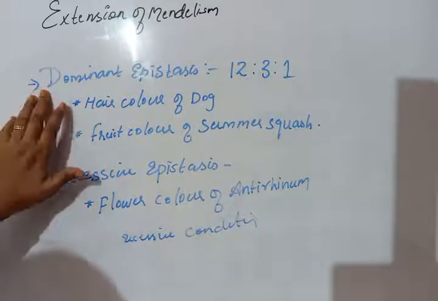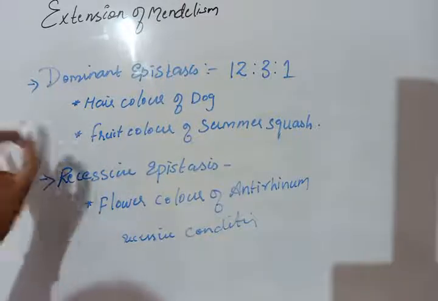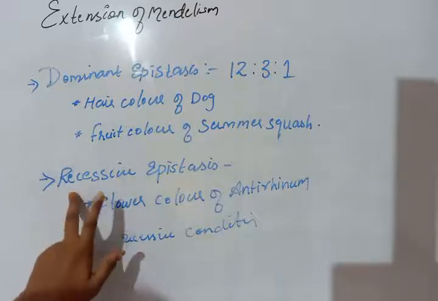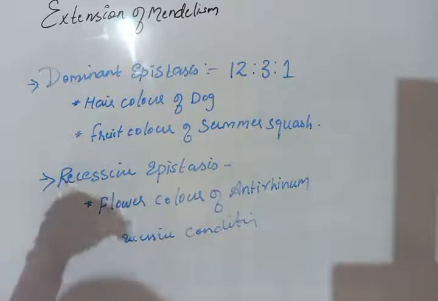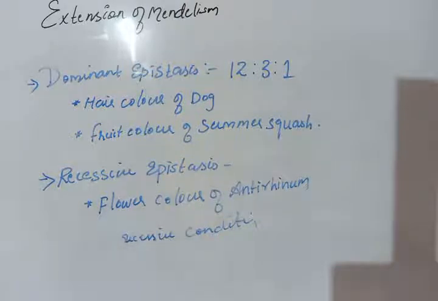But in case of dominant epistasis, a single dominant gene is enough to mask the expression of the non-allelic gene. In case of recessive epistasis, the gene should be in the homozygous recessive form. Only then can it mask the expression of the other, that is the hypostatic gene.